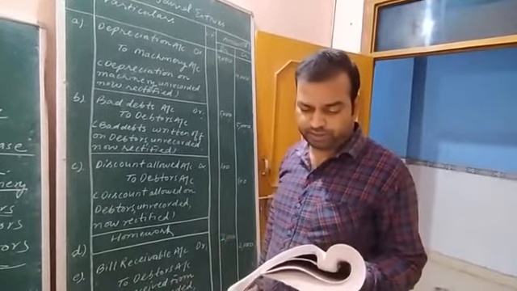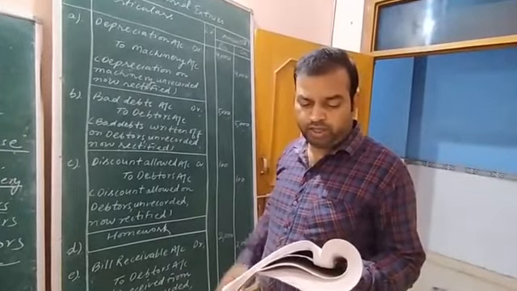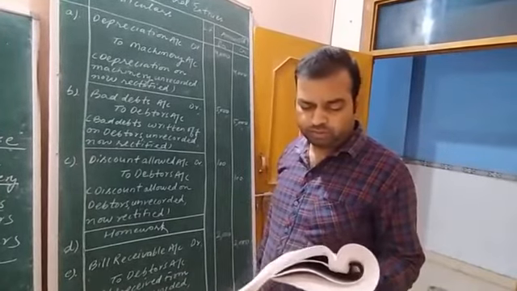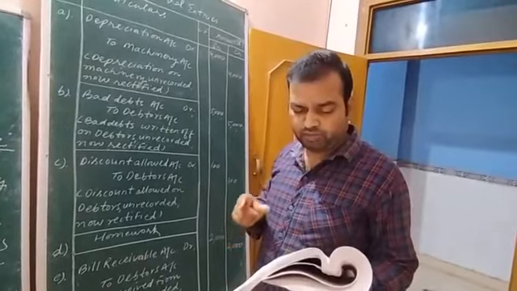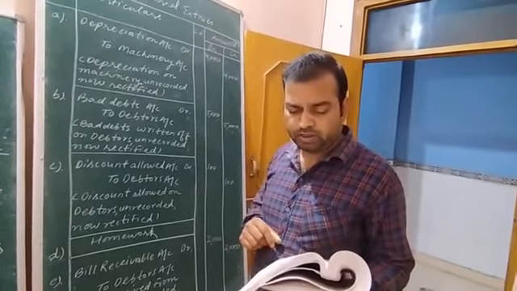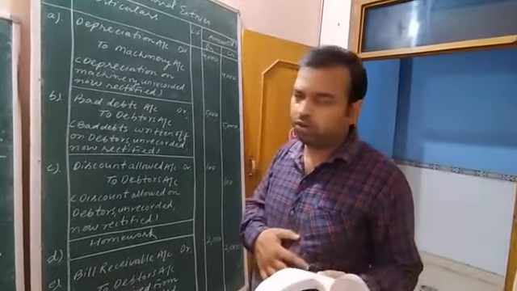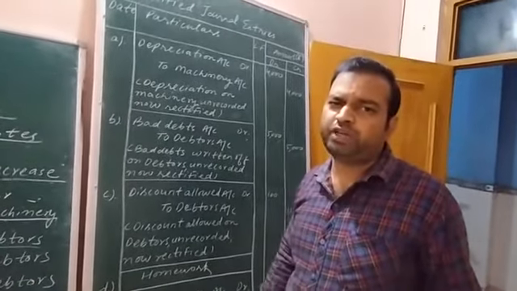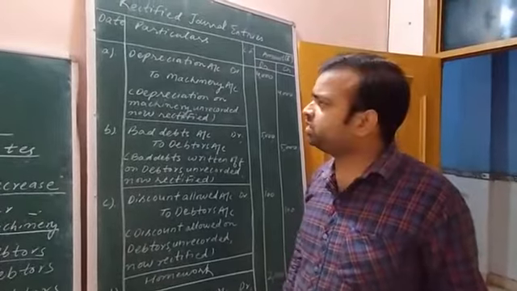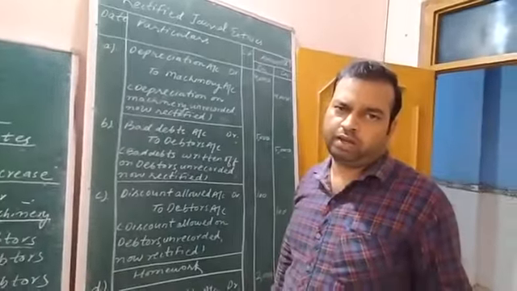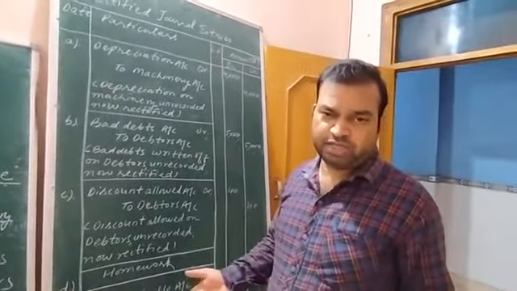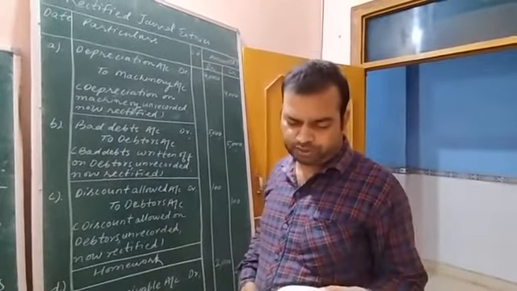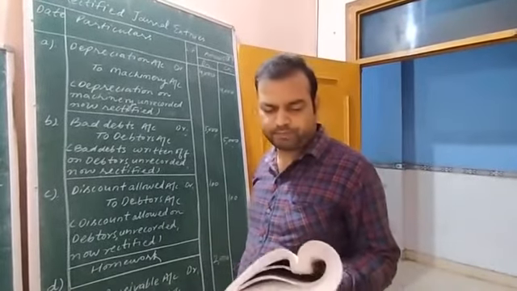Now the very first is, here in this question, the type of error which was done by the accountant is not posting. Not posting means the journal entries were not passed. So what we need to do here is pass the journal entries. This was the error, that the journal entries were not passed in most of the cases.